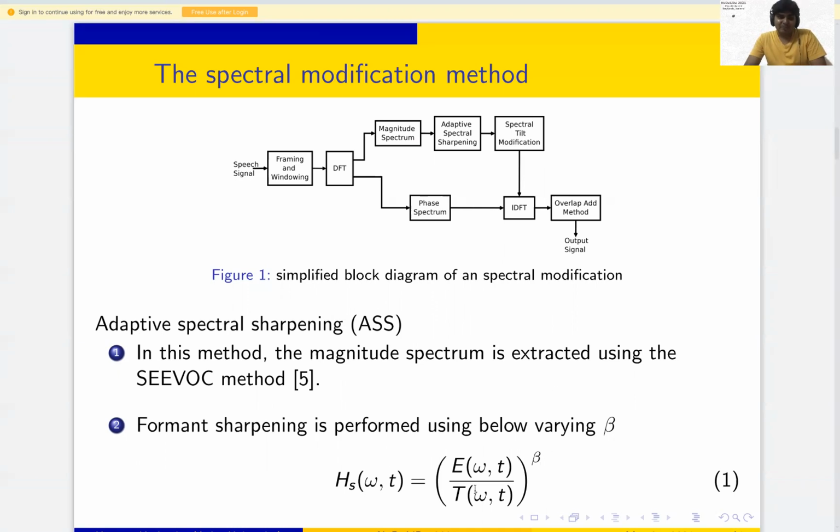This is the formula: H_s(ω) = E(ω) T(ω) divided by T(ω) raised to beta. Beta is the parameter with which we modify or sharpen the formants, where E(ω) is the estimated spectral envelope and T(ω) is the spectral tilt.